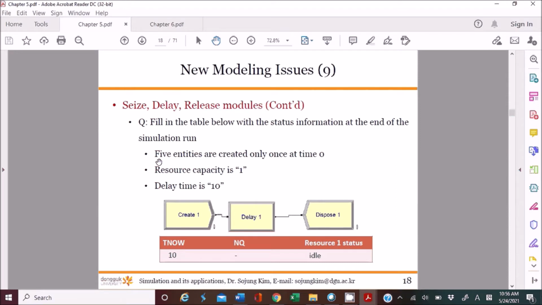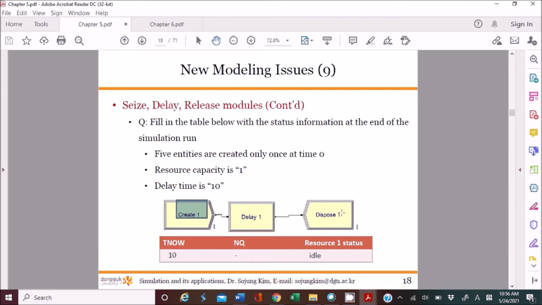Another example. Let's say you have a delay module here, instead of having seize, delay, and release modules. At the same time, you create 5 entities at time 0 with this create module, and resource capacity is still 1. Delay time is 10. So you generate 5 entities here, and then the 5 entities go through the delay and then the dispose module. What will happen at the end of simulation?